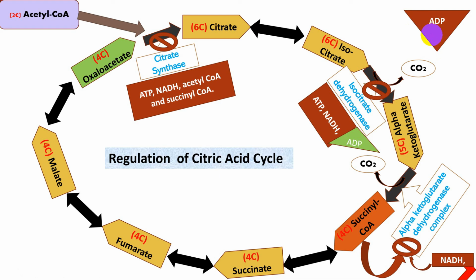So if there is low ADP, the NADH level will be high and it will not be converted into ATP. If the NADH level is high, no NAD or FAD will be available to be converted into NADH further. So overall, low ADP will have an inhibitory effect on the overall citric acid cycle.